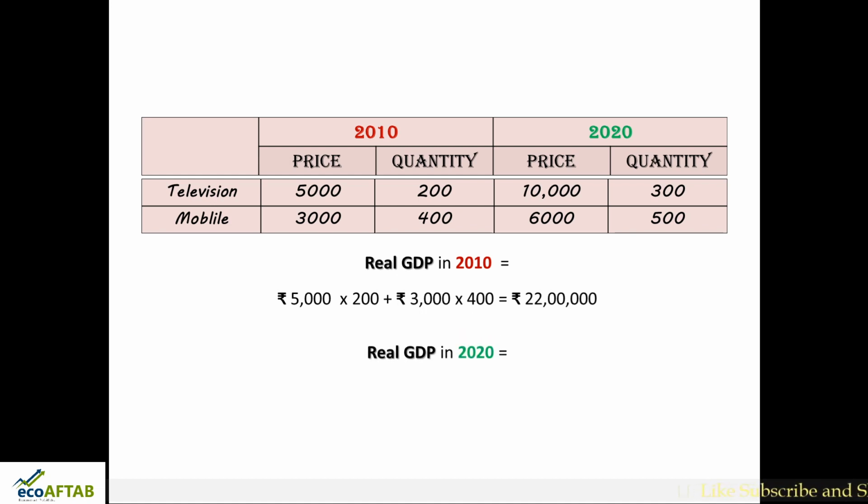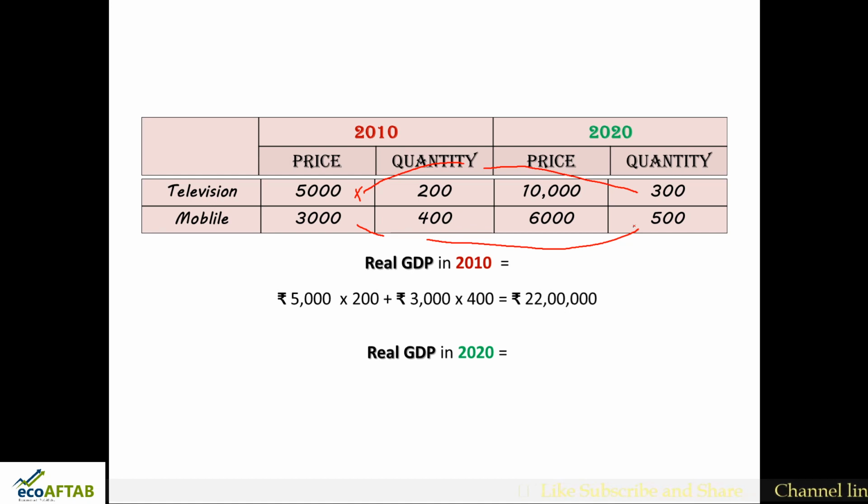Here, friends, this is the main point of discussion: we need to take the price of the base year and multiply it with the quantity of the current year. Similarly, price of base year multiplied with quantity of current year. Then you will get the real GDP.